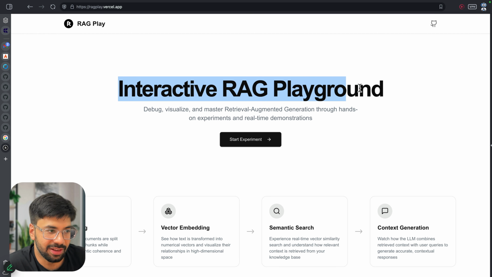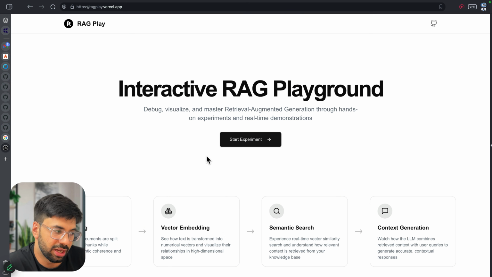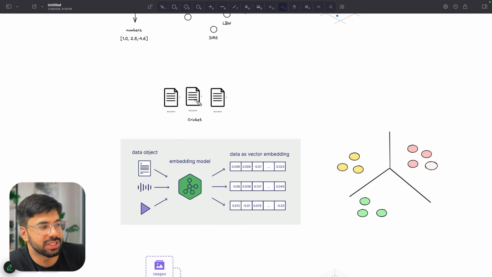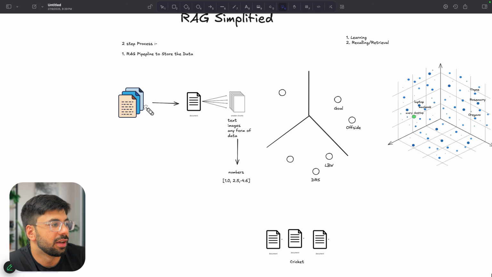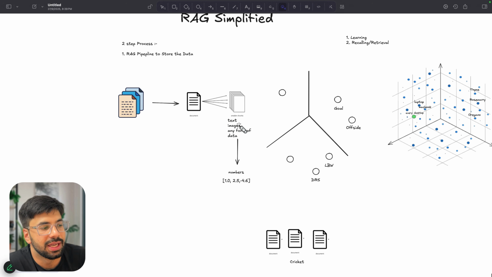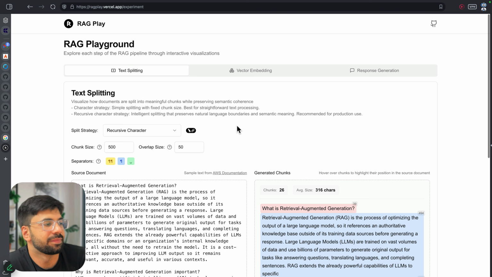So this is an interactive RAG playground. What I've explained here, now all the dots will get generated, and you will get clarity. See, this was the whole process which I explained in the very first part. We get a document, and we can take documents one by one. That document will be divided into smaller chunks. Each of those chunks will be changed into a number. Then we make sure that we can plot those things. So let me start this experiment and show you.